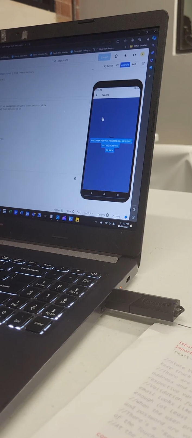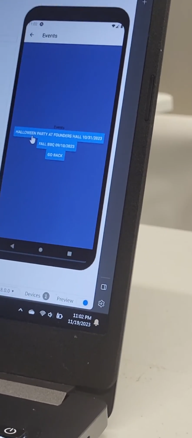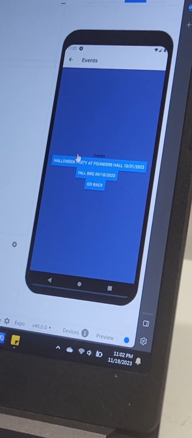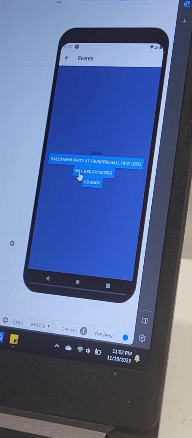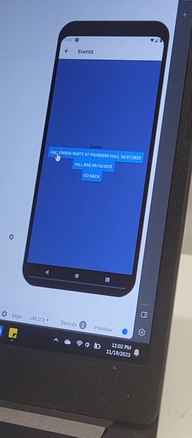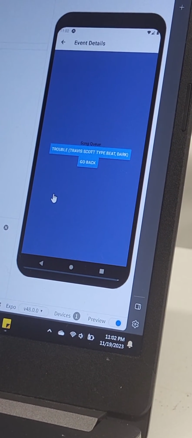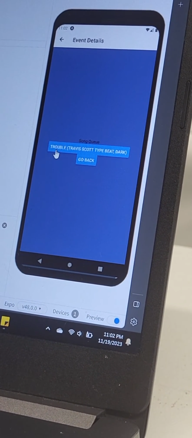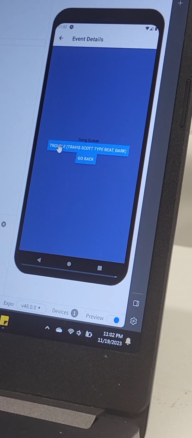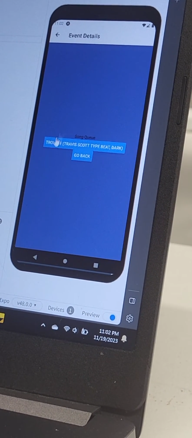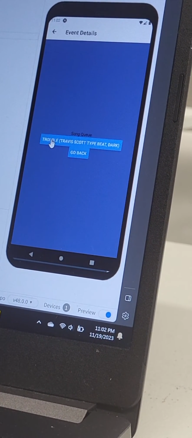So once we successfully log in, we go to the events page, where we have a couple events: the Halloween party or the fall barbecue. We're at the Halloween party, so we go there, which navigates to this screen, which is the song queue, and this is the song that we have in the queue. Unfortunately, it doesn't play on the Android, so we have to go to the web to demo that.